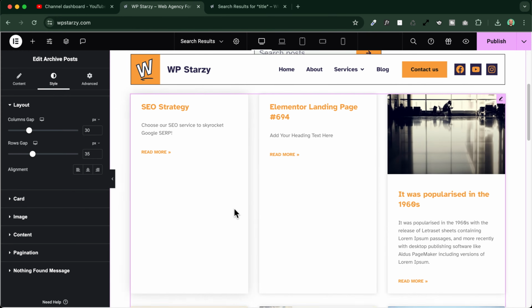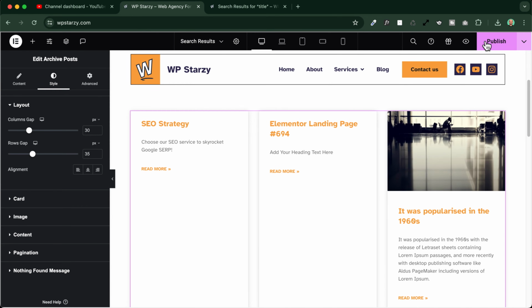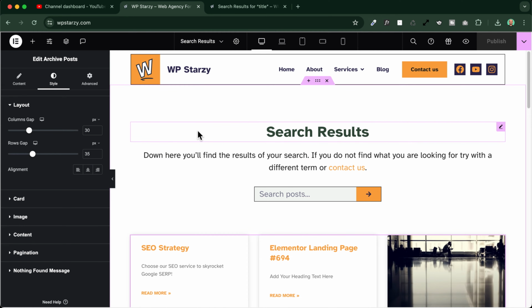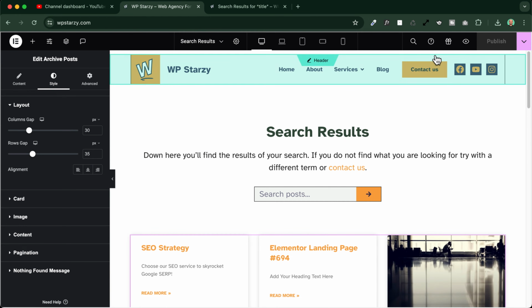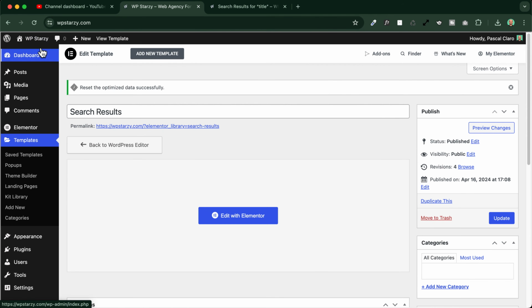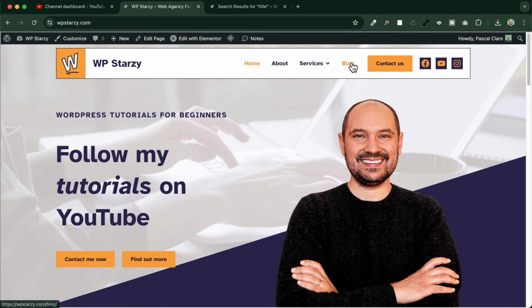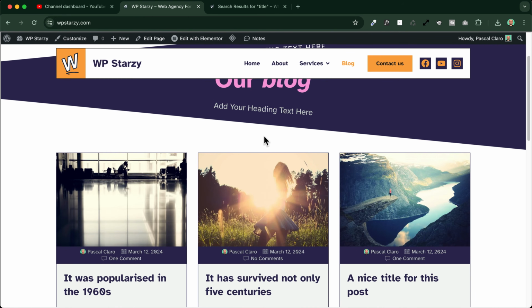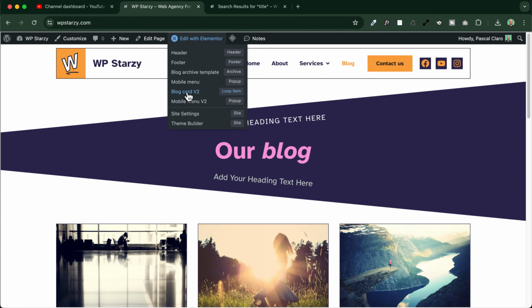So I will give you a quick example of how this works. I will just publish my page again, which is already assigned as a search results template, and I will go and test it out. To test it out, I will simply go to my blog page and add a search box. So I will go now to my website, back to Exit to WordPress, visit the website. I will go to the blog page and add a search box down here. So click on Edit with Elementor.